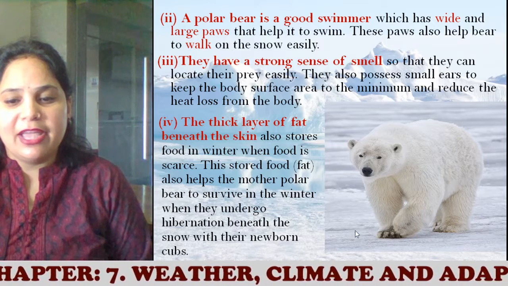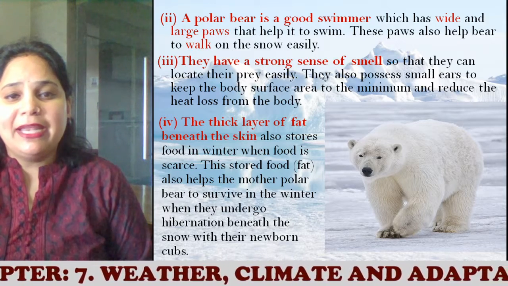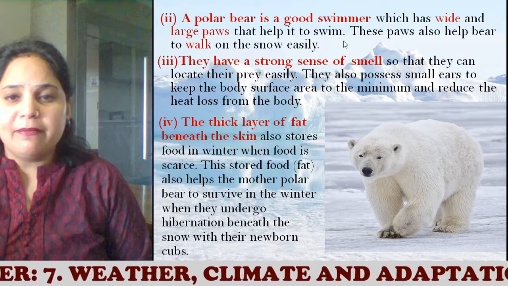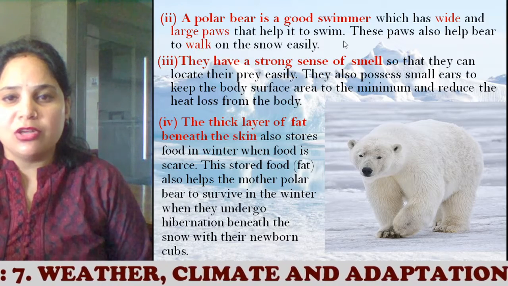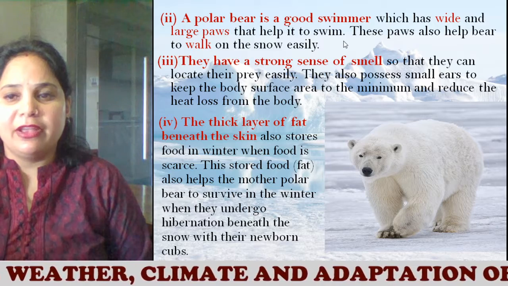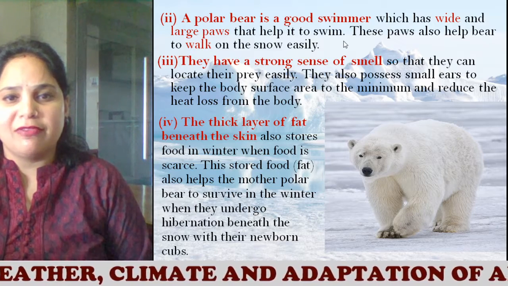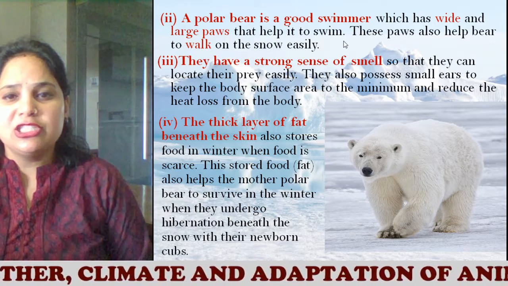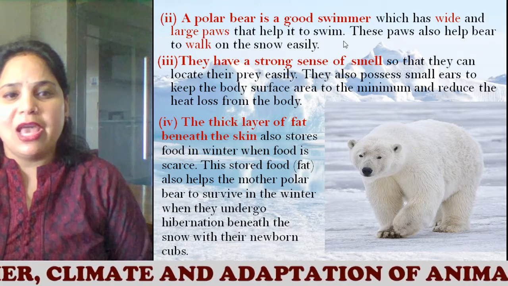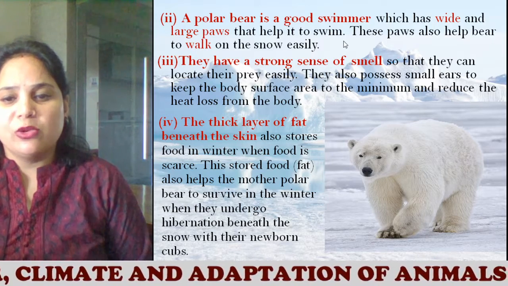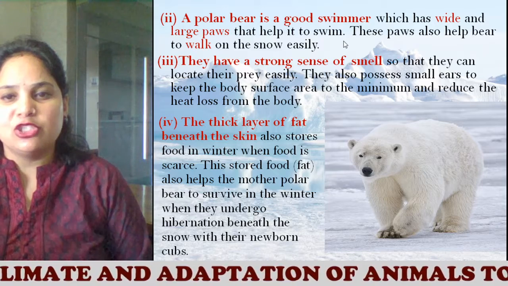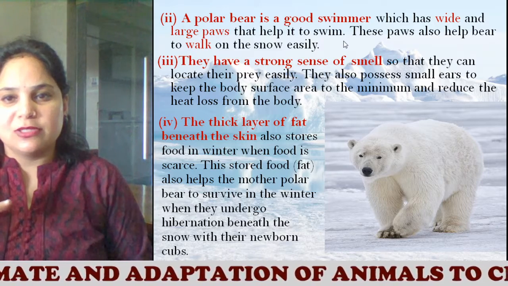The second point is that a polar bear is a good swimmer which has wide and large paws. As you can see, they have large and wide paws that help it to swim. If sometimes the snow is melting, it will become water. So these animals are also able to survive in water because of the wide and large paws. These paws also help the bear to walk on the snow easily. That's why they have wide paws.